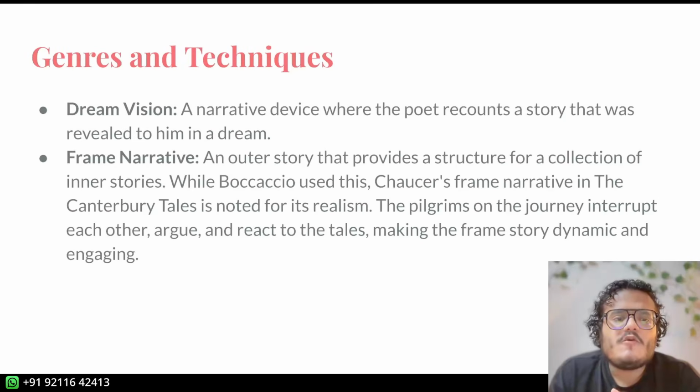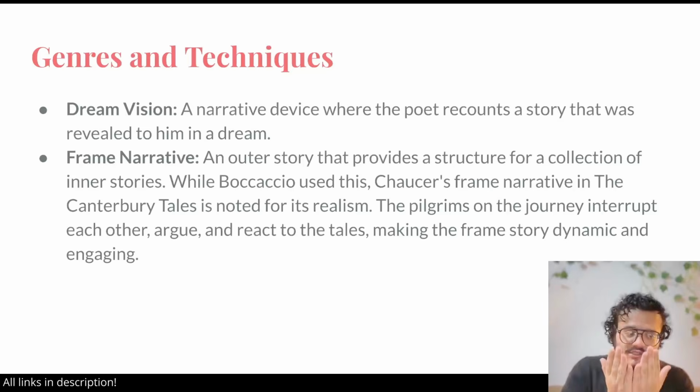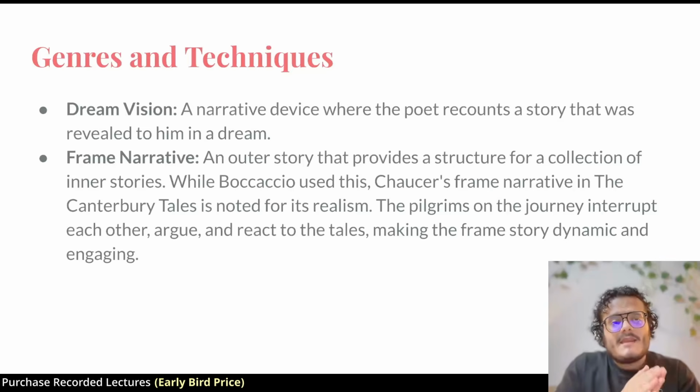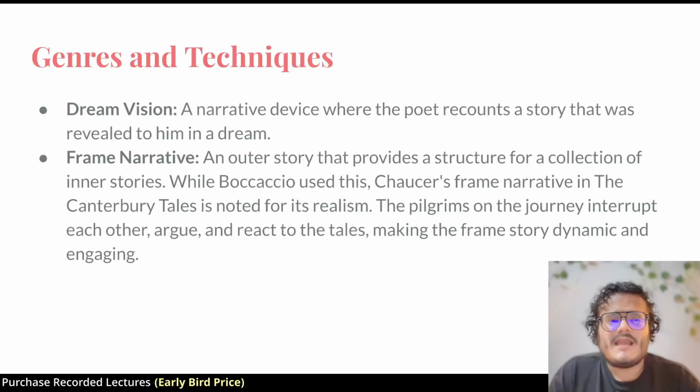There are two major genres and techniques he used. First is the dream vision. Now this is very important. As we talk about the text, I'll tell you what each text is. But dream vision is basically a poet talking about a dream he or she had. Essentially, it starts like this: I was sitting there, I was reading Chaucer, and I fell asleep because Chaucer could be boring sometimes. And in my dream, I saw that a dragon came to me and I fought that dragon and I talked to that dragon.